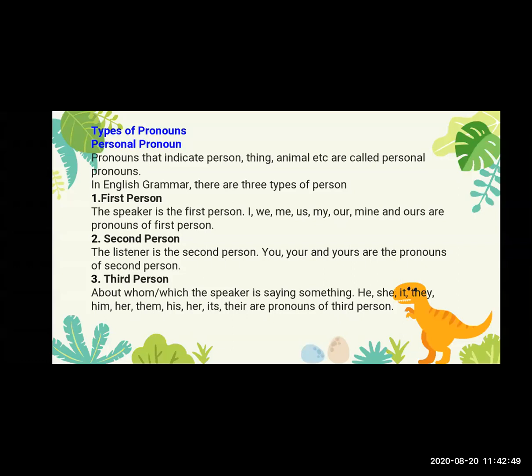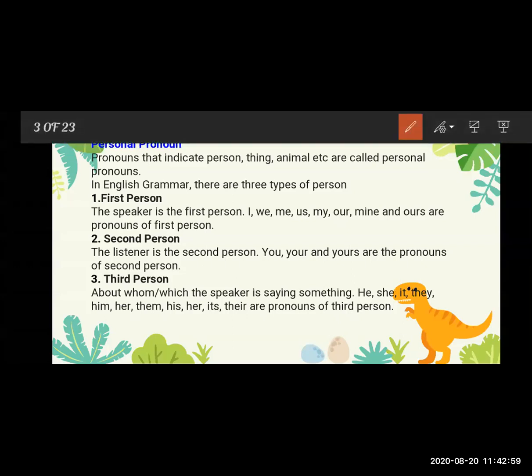Then we saw the first type, the personal pronoun, with first person, second person, and third person pronouns. What is the first person pronoun? First person means the speaker, who is speaking: I, we, me, us, my, mine, and ours.